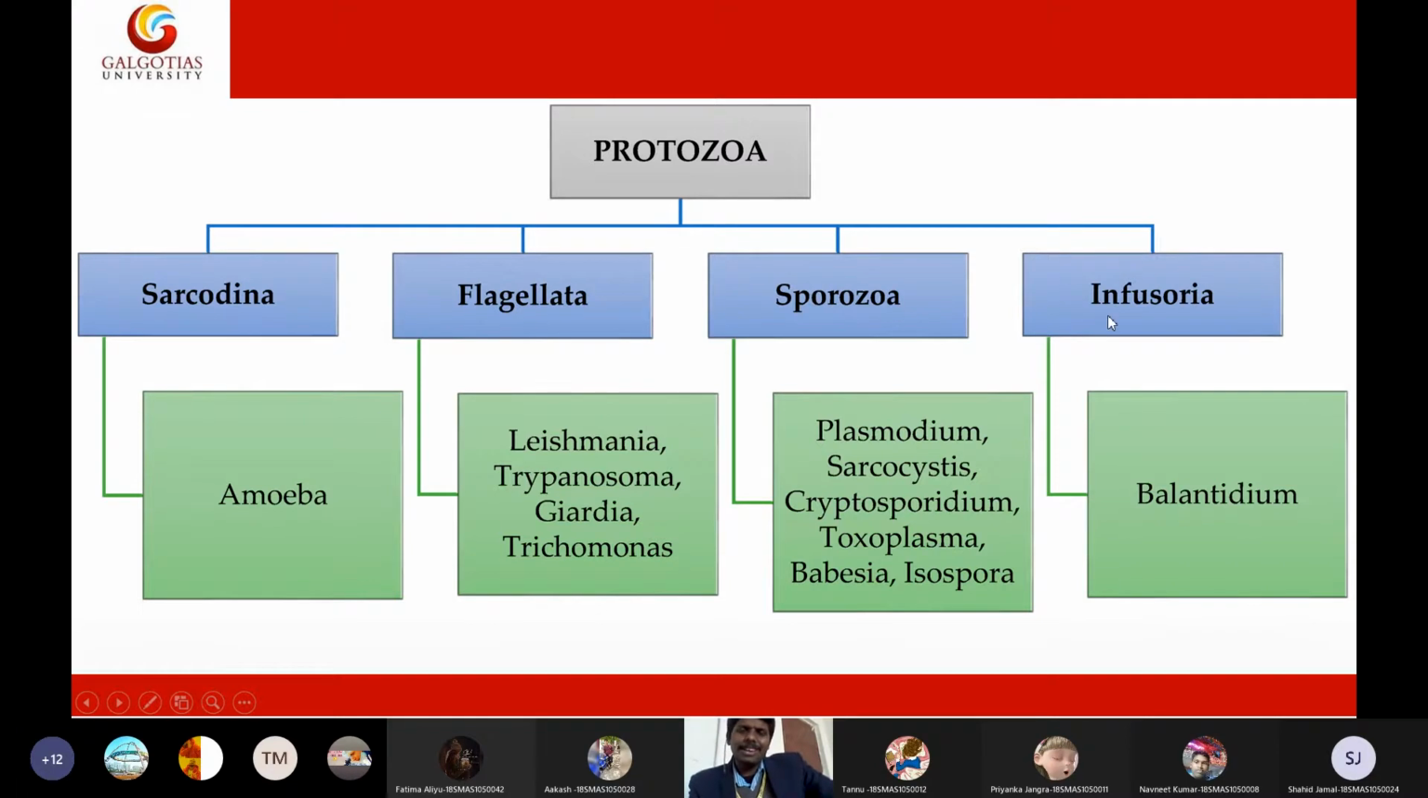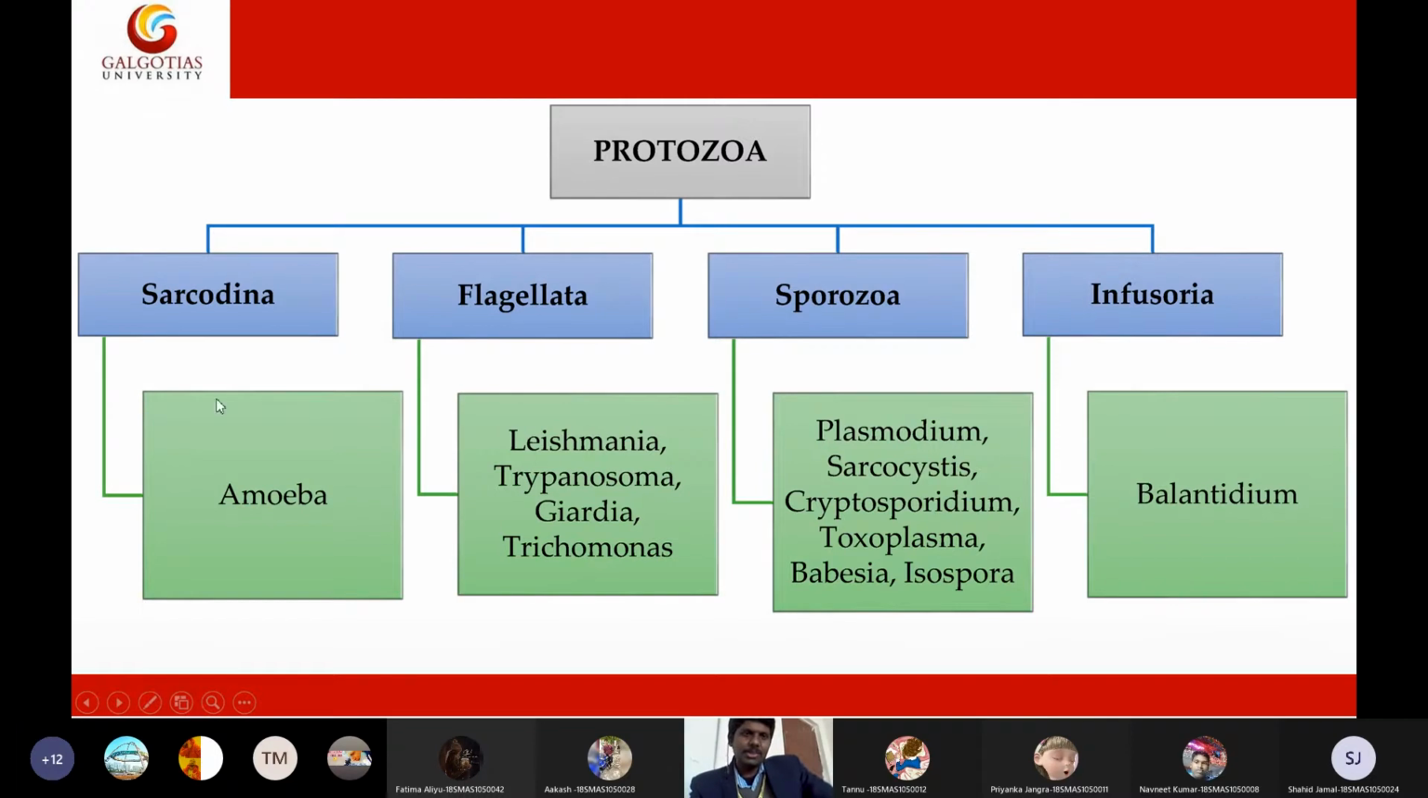Infusoria means the same words as for sporozoites or Coccidia; Coccidia are kept like that. Just keep it in mind. Examples for flagellates include Leishmania donovani and Giardia. Sporozoites include Plasmodium species, Toxoplasma gondii, and Isospora belli. Then Infusoria include Balantidium coli. It is a subclassification of sporozoites. Anyway, just be straightforward.